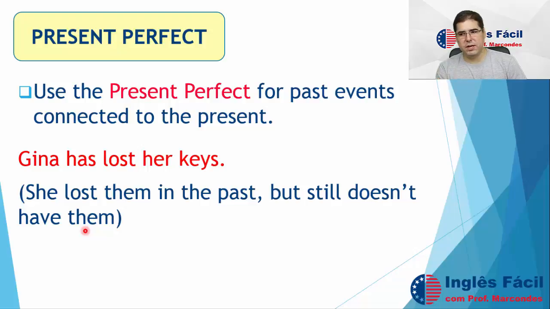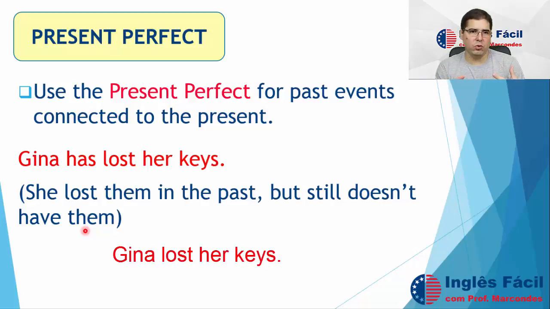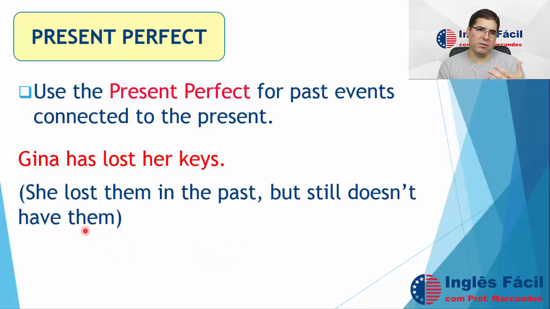If I used the simple past, for example, Gina lost her keys, it's difficult to know if she has already found the keys or not. We wouldn't know for sure if now, in the moment, she still has the keys or not. So when we use the present perfect, we are sure that this past event has a consequence in the present.